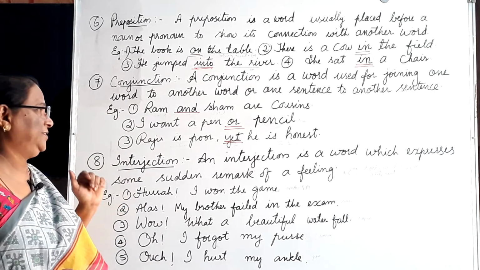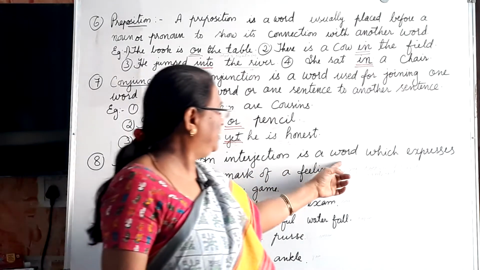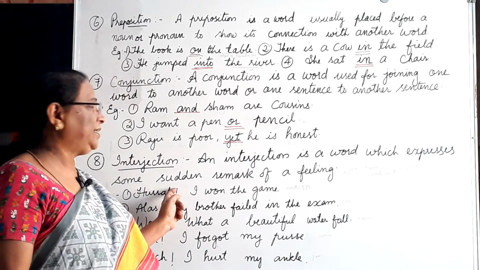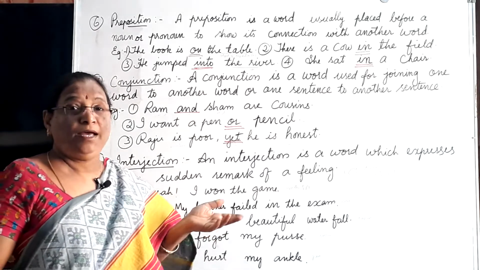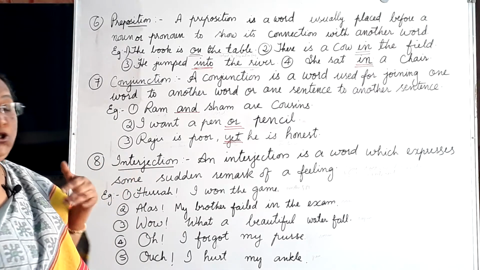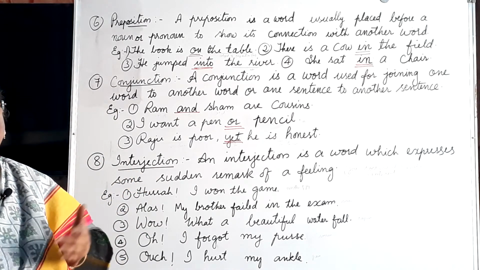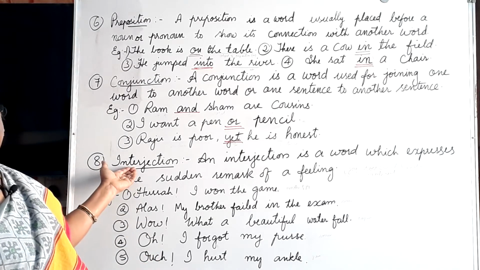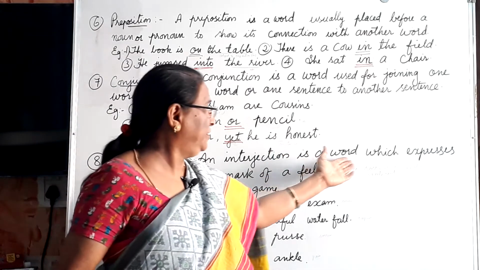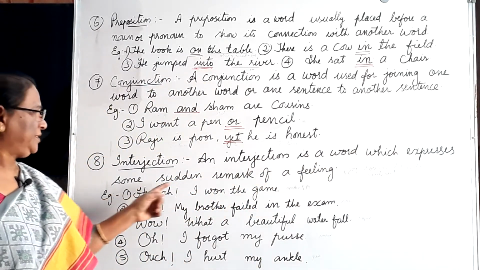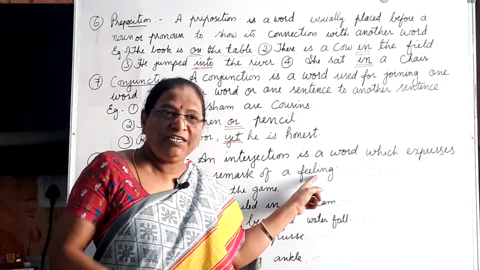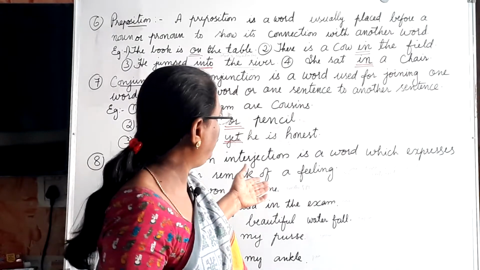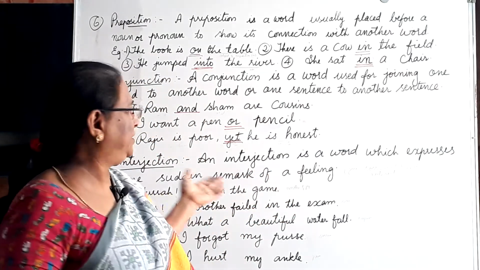Now next is interjection. An interjection is a word which expresses some sudden remark or sudden feeling. It may be an emotion of joy, an emotion of pain, or an emotion of surprise. All this comes under interjection. When we express our feeling, whether it is joy, sorrow, pain, or excitement, whatever it may be, all this comes under interjection.